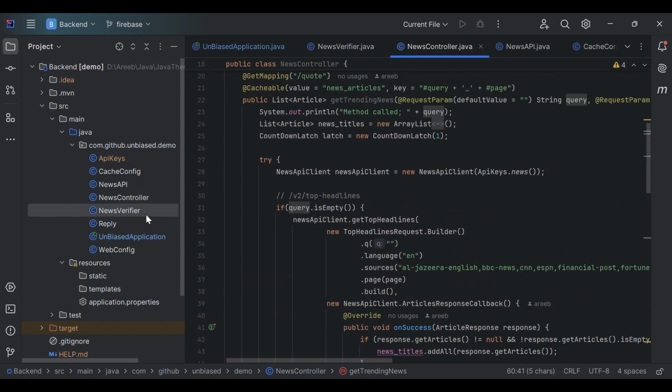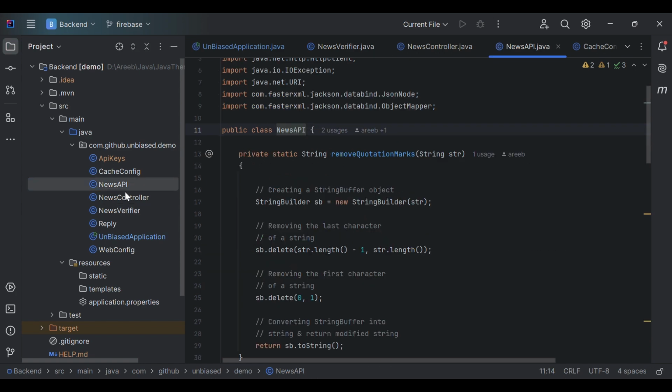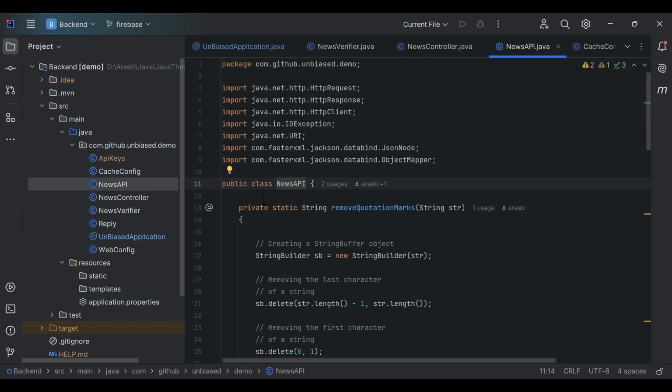We also have a news verifier class, which uses a ChatGPT API from rapidapi.com, and we can see two APIs we have created for the server. The verify news URL verifies the news articles we saw on the website, and the verify news API verifies the rumors that we ask our chatbot to verify for us. As you can see, we have a class called news API, which formats the response from the ChatGPT API.